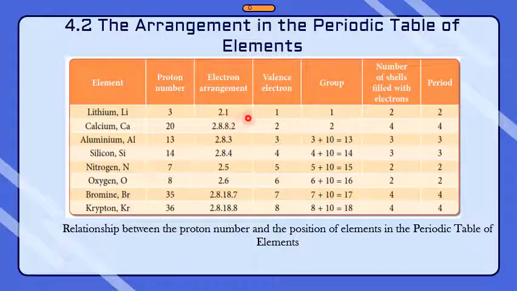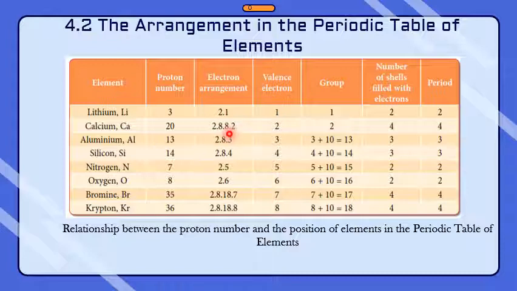Okay, 2 shells. So the period is 2. Okay, look at calcium. The proton number is 20. So the electron arrangement is 2.8.8.2. Because the first shell can fill with 2 electrons, the second shell is 8, and the third shell also 8. That's the maximum. So 2 plus 8 is 10, 10 plus 8 is 18, 18 plus 2 is 20.